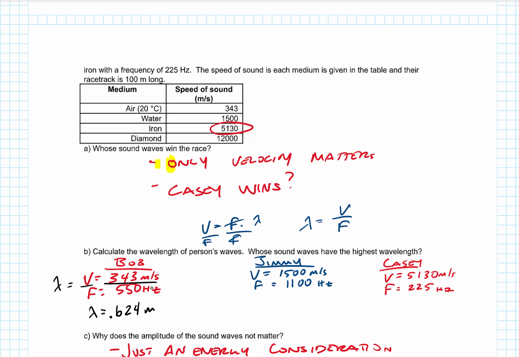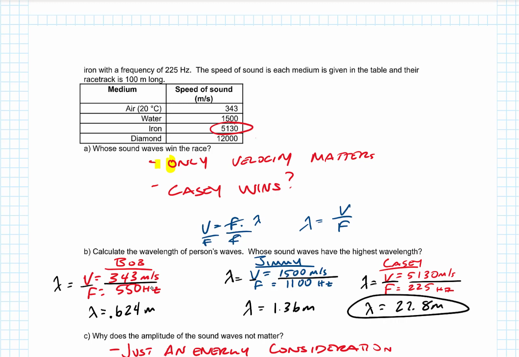0.624 meters. For Jimmy, velocity divided by the frequency, 1500 divided by 1100, his wavelength comes out to be 1.36 meters. And then Casey, the wavelength is the velocity divided by the frequency, so 5,130 divided by 225. That wavelength comes out to be 22.8 meters. And again, it's definitely Casey who has the largest wavelength.